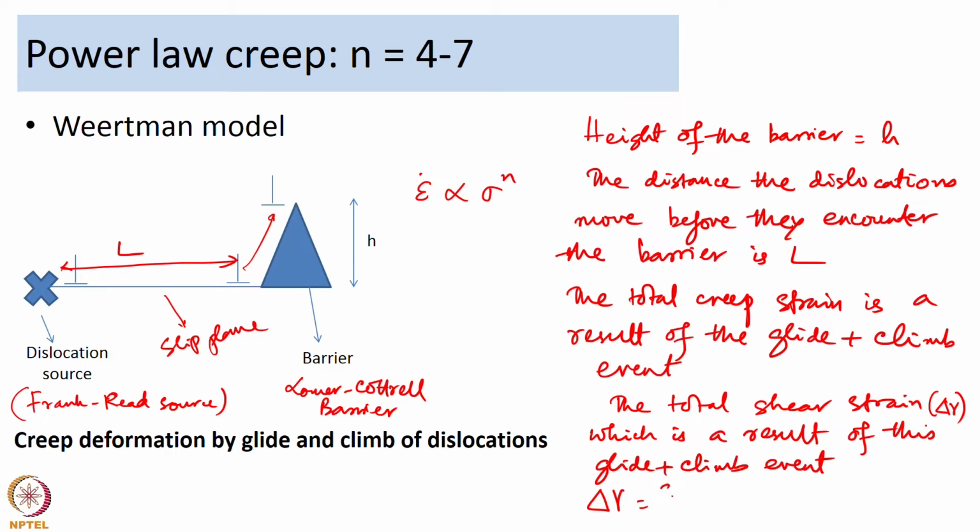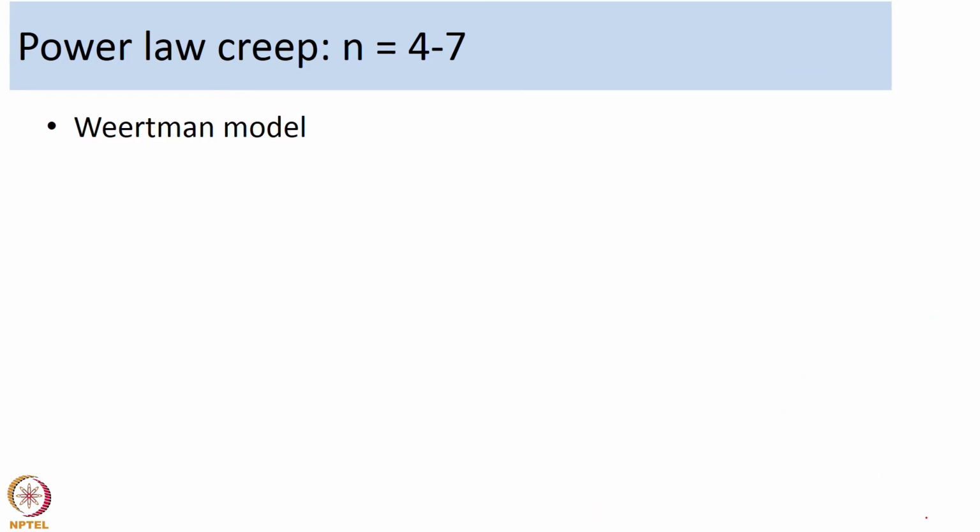So, delta gamma will be the strain during glide plus the strain during climb. These are the two terms that will come about. We will call delta gamma g the strain during glide, and delta gamma c the strain during climb.